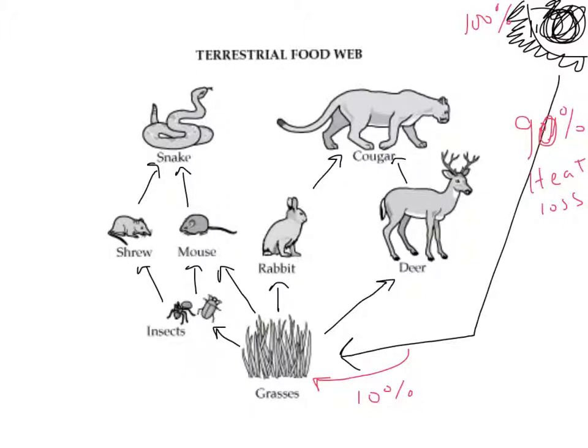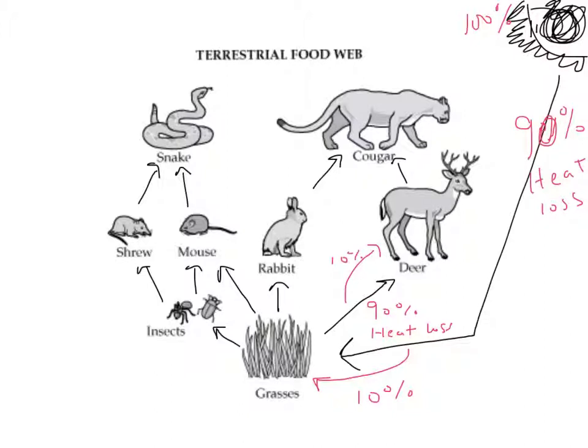Okay? Well, then we have our deer, our rabbit, our mouse, and our insect that also eat the grass. When they eat the grass, 90% of that 10% is lost. And so 90% again is lost as heat, and 10% is actually getting passed on. And that's true for the rabbit, for the mouse, and for the insects as well. And when the cougar goes ahead and tries to eat that deer, again, 90% is lost as heat, and 10%